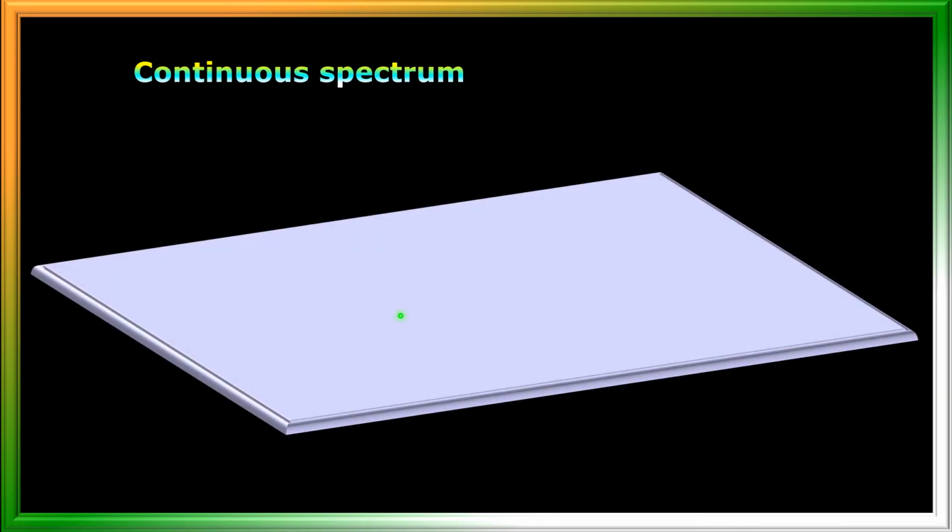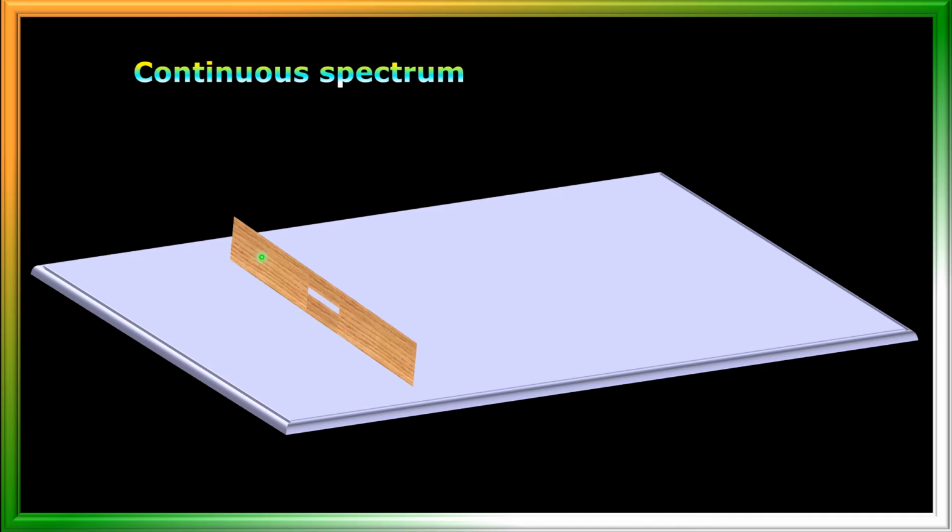Here I am going to show you formation of a continuous spectrum. I already told you rainbow is an example for continuous spectrum. Here I am going to show you the formation of a rainbow. See here, this is a plane surface, or it is a surface of a table. On this plane surface I am going to place a wooden slit.